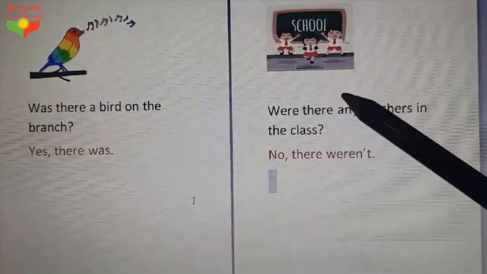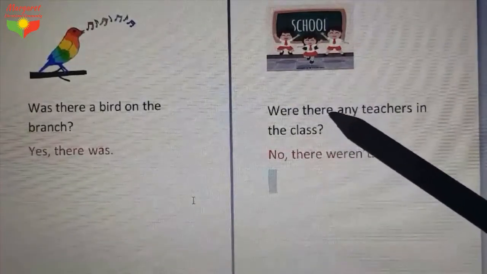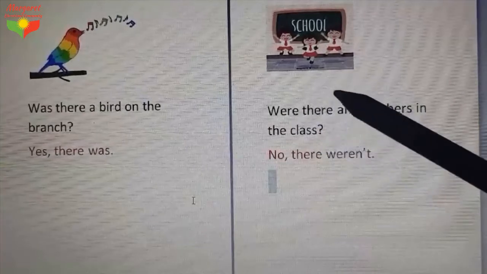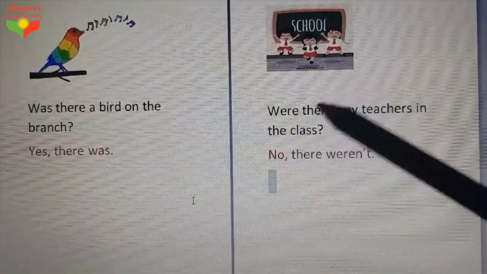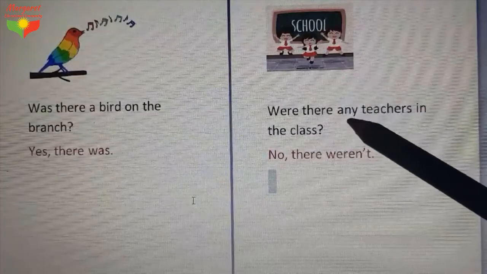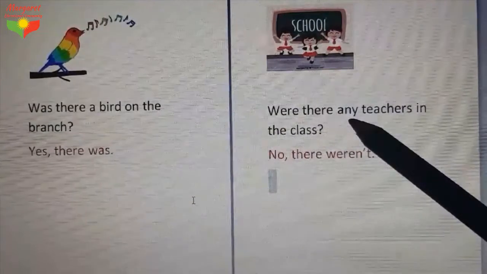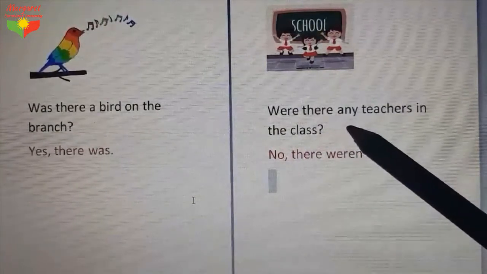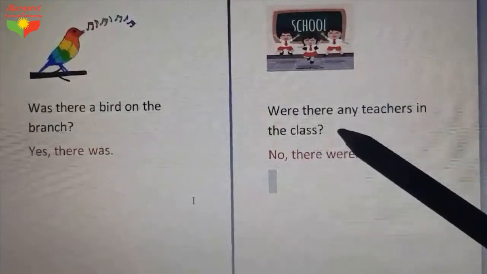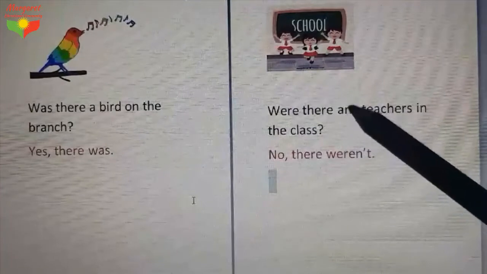If I ask you a question, and if I want you to return this sentence to affirmative form, you have to say, there were some teachers in the class. Don't forget, you have to change any to some, because you can only use any with negative and question. You can't use it with affirmative form. I can't say there were any teachers in the class. That doesn't make sense, right? So with the question and negative form only you can use any, and actually with the plurals.